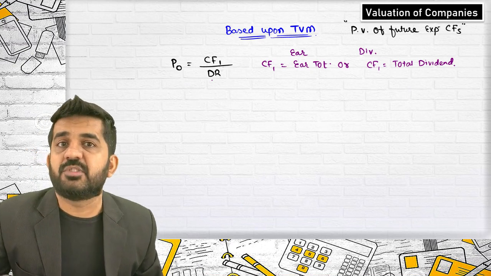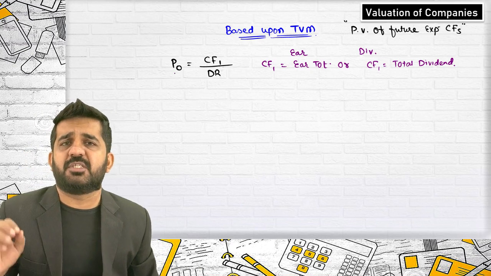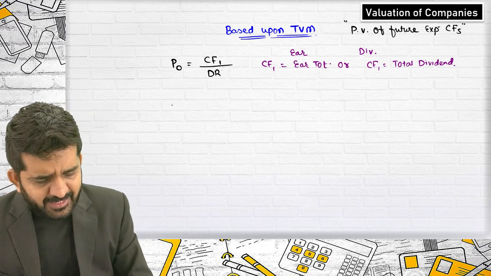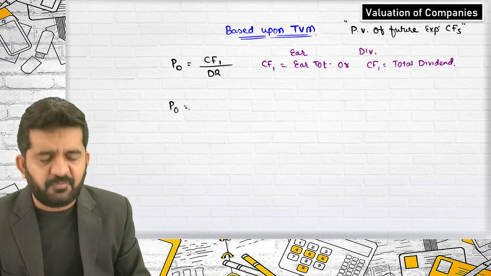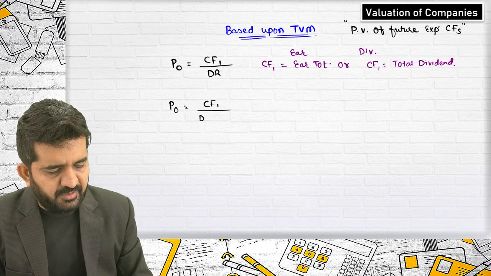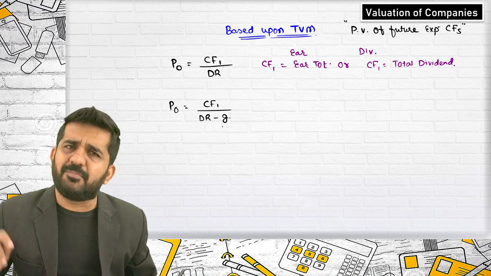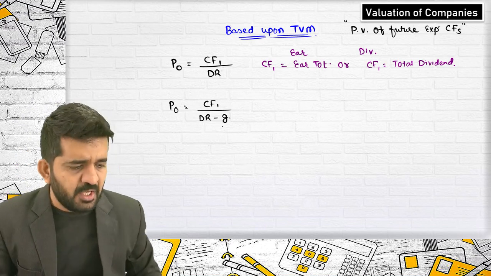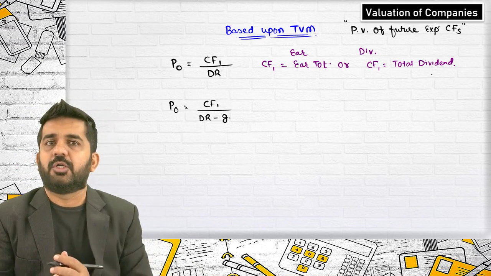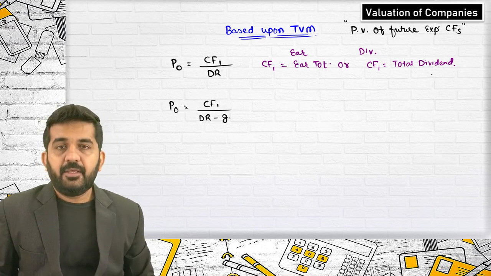This is if the cash flows are infinite without growth. And now, sir, where did this formula come from? It is a simple formula of time value of money. Second, if there is a growth in infinite cash flow, then it is cash flow of first year divided by discount rate minus growth. Again, this formula comes from the basic concepts of time value of money. Again, cash flow will remain same: total earnings, cash flow of first year can be total dividend, can be total earnings.